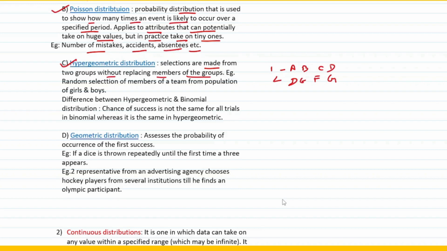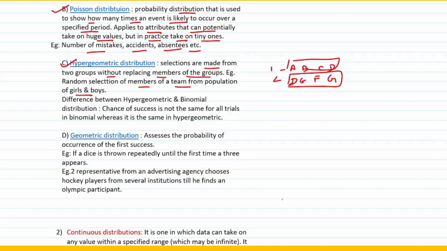In that case, the selections have to be made from these two groups only. You cannot replace any of the members of this, right? Now the perfect example can be a random selection of members of a team from a population of girls and boys. So you have to make a selection which has to be random from a population of girls and boys. So they are the set of girls and boys. You cannot replace these girls and boys. From them you can select whatever you want, right? So that's what it talks about. That is what is hypergeometric distribution.